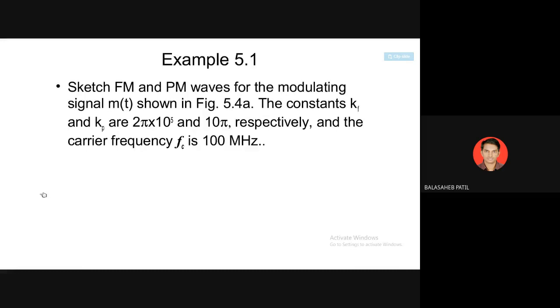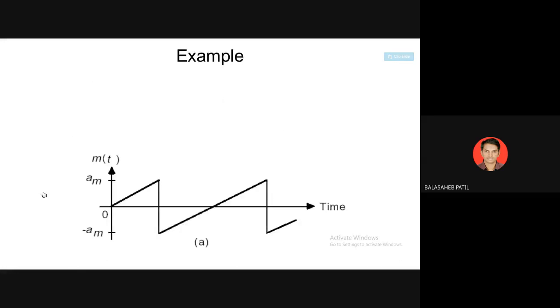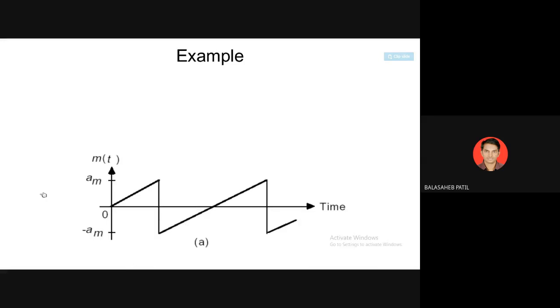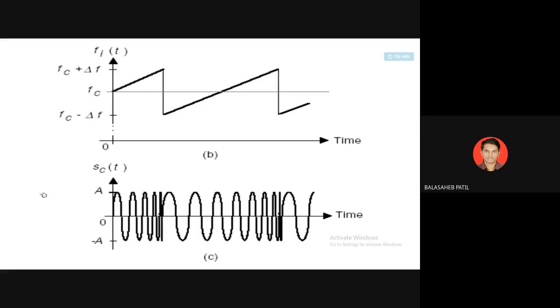So they have given some examples where you draw the FM and PM waves for the modulating signal m(t) shown in figure 4.1. This is figure 4.1. We will have the sketch of that FM and PM. If the input signal m(t) is minus Am at time t, then we get a signal with this type of sketch. If it is a sinusoidal signal, you get a sinusoidal signal at the output side.